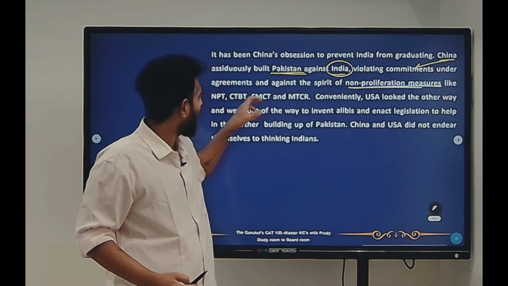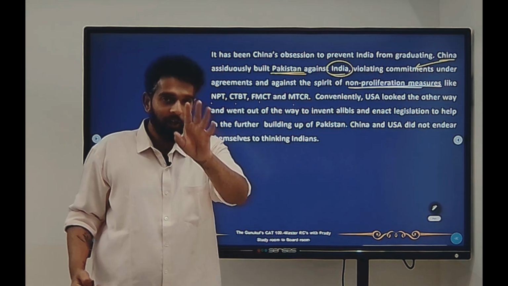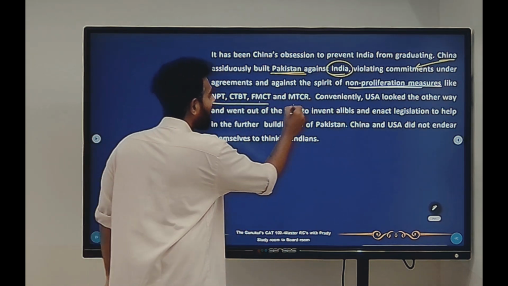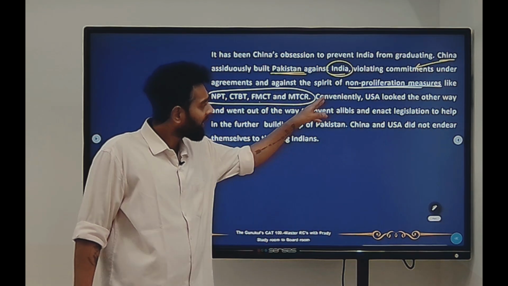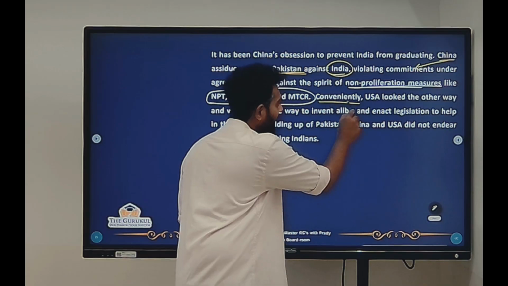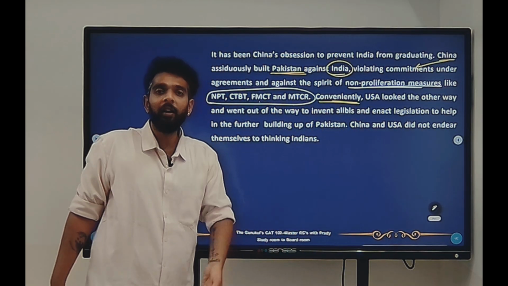Under such measures, like what? NPT, CTBT, FMCT, MTCR. Although these sound like medical technology, no, these are treaties. These are non-proliferation treaties for nuclear technology. And then he says what? Conveniently, USA looked the other way. That means it turned a blind eye.